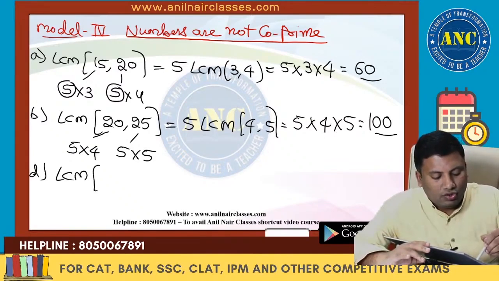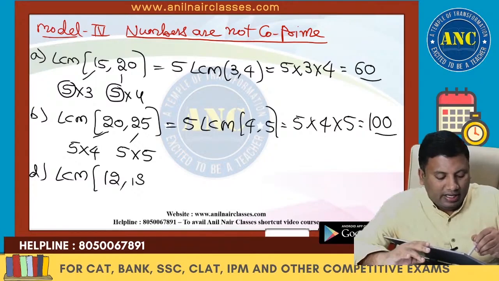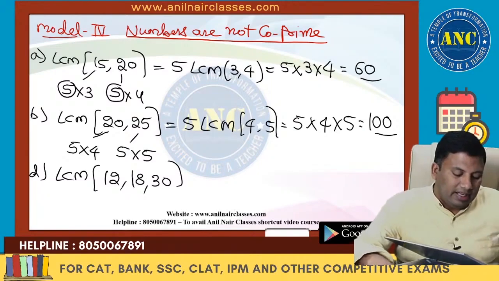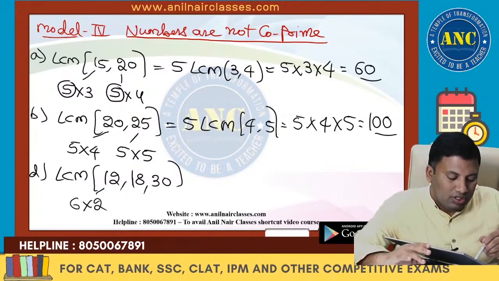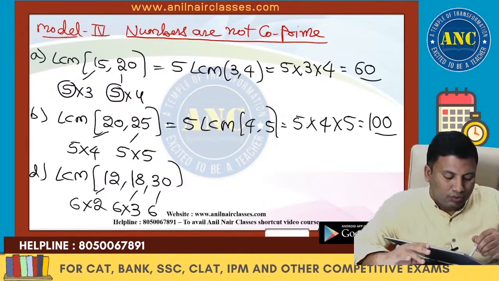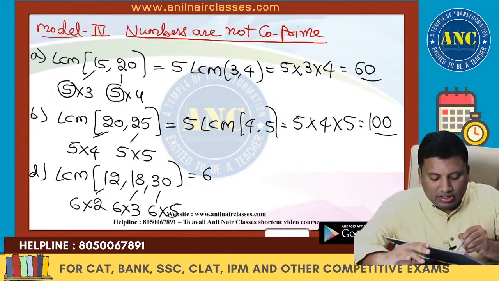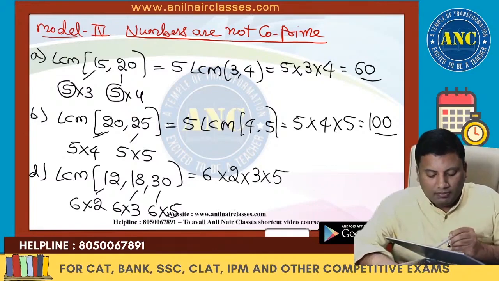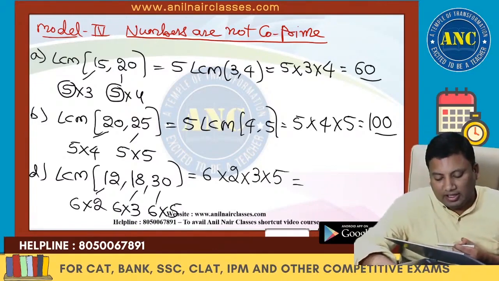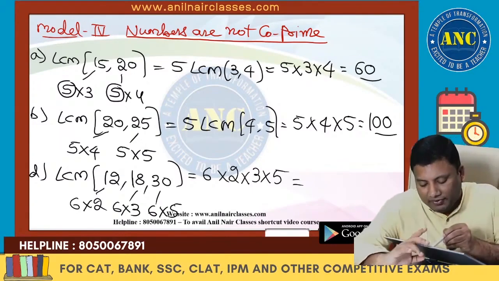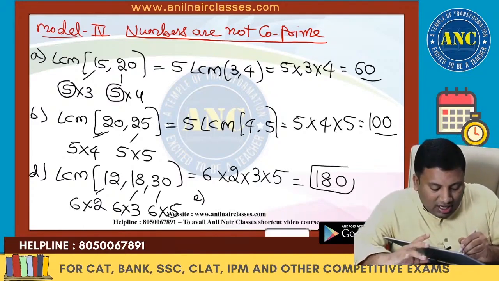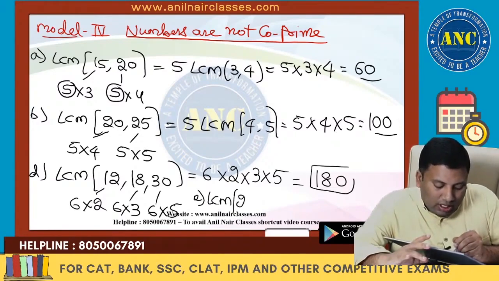Next one. LCM of 12, 18 and 30. 6 into 2, 6 into 3, 6 into 5. 6 is common. 6 into LCM of 2, 3, 5. LCM of the co-primes is always their product. 5 3s are 15, 15 2s are 30, 6 times 30 is 180. Whenever you are stuck, please use these concepts. This will help you to give the answer fast.